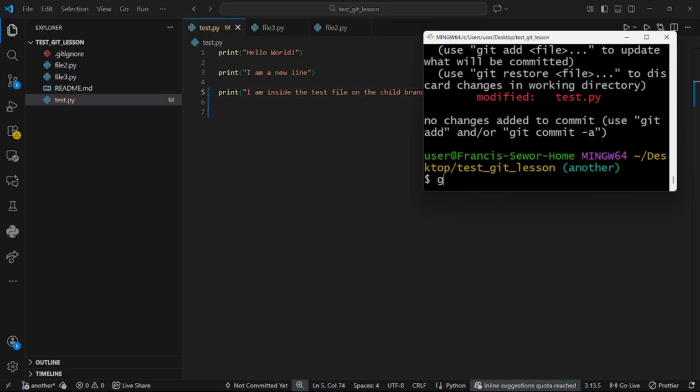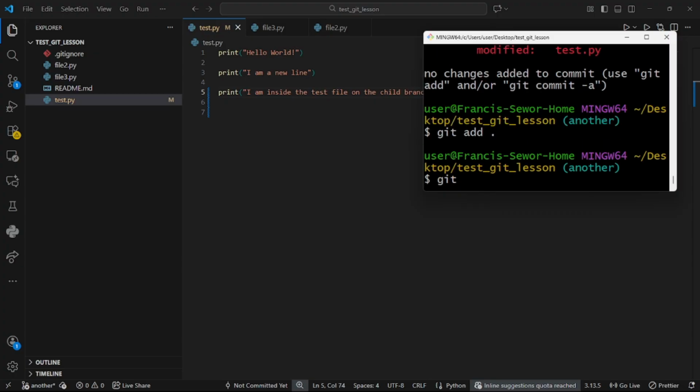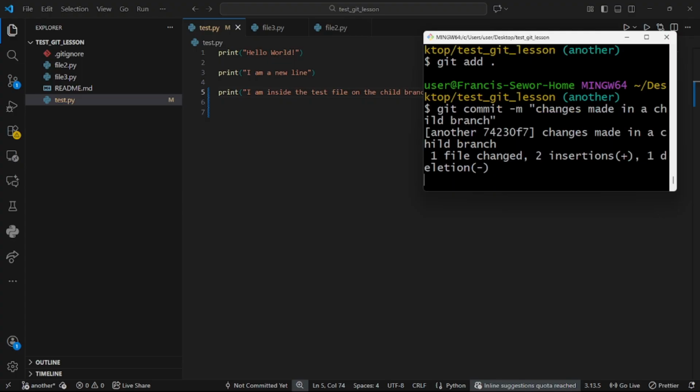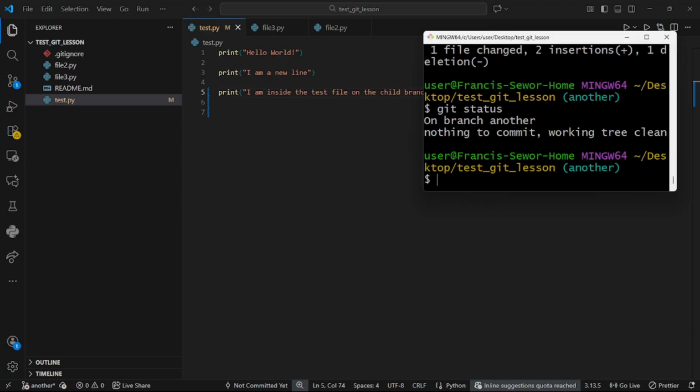Status here is modified. So git add, I'm adding all. Git commit, changes made in a child branch, basically. So I'm going to add that. So git status. So this branch is clean, right?